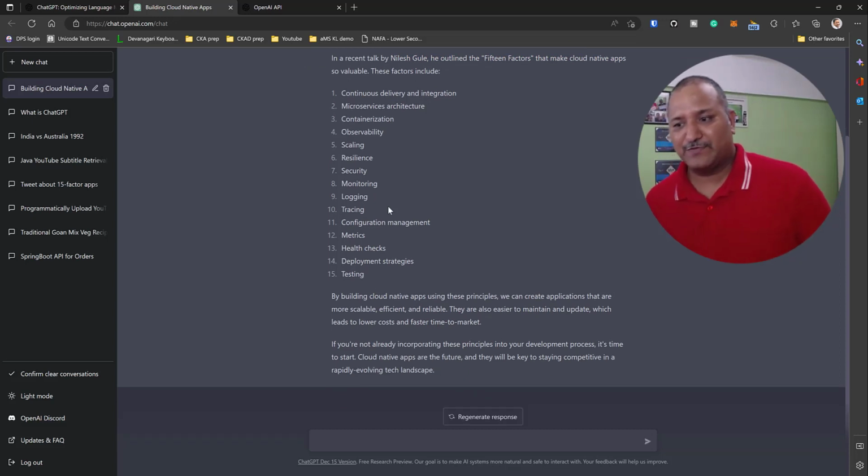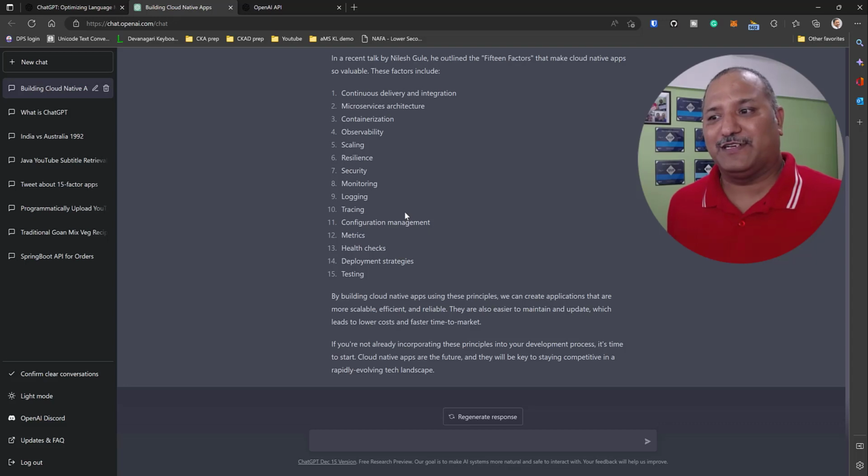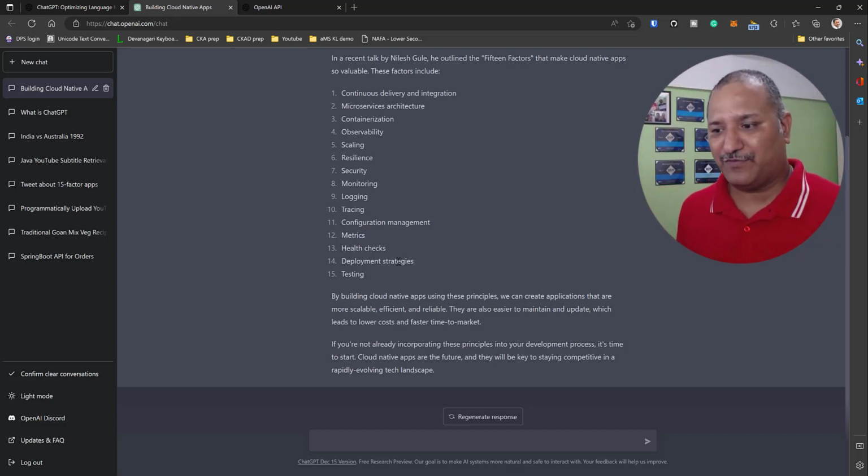Mind you, these 15 factors that it is listing, these are not all correct. So as it was mentioned in the initial page where we started interacting with ChatGPT, there are some limitations. So the 15 factors which are listed here are not the 15 factors which are called the 15-factor apps. But even otherwise, I would say that whatever it has listed out of, let's say 15, at least 7 or 8 are quite accurate. So to get started, this is good.